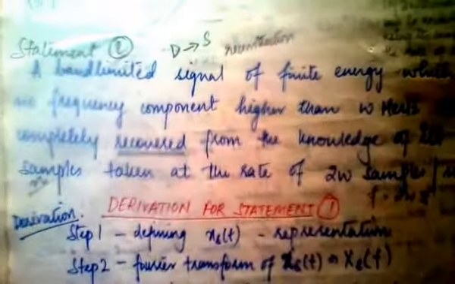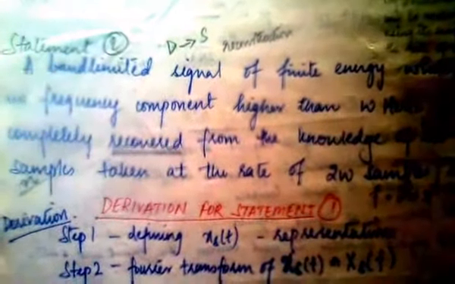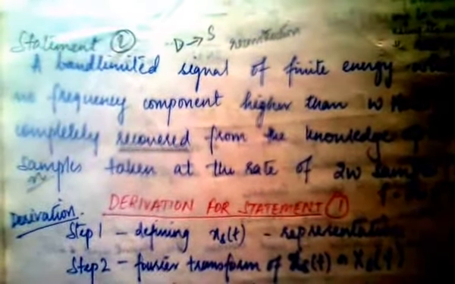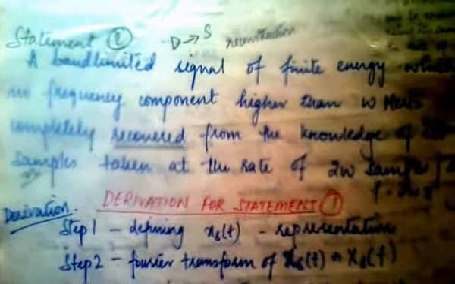Now the next is the second statement. A band limited signal of finite energy which has no frequency component higher than omega hertz may be completely recovered from the knowledge of its samples taken at the rate of 2 omega samples per second.